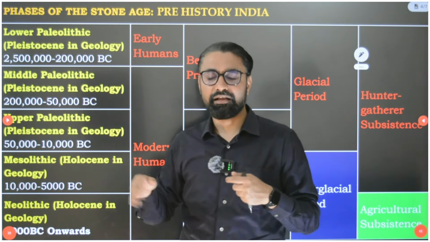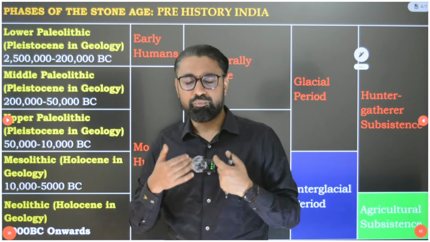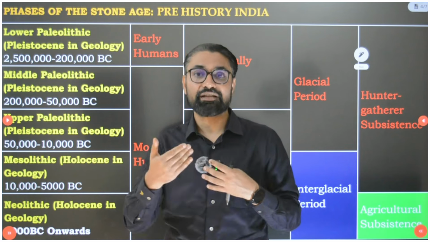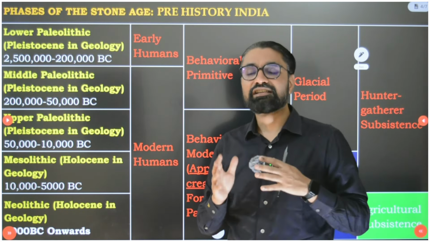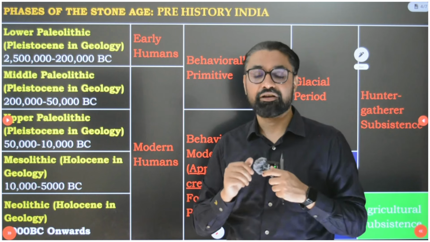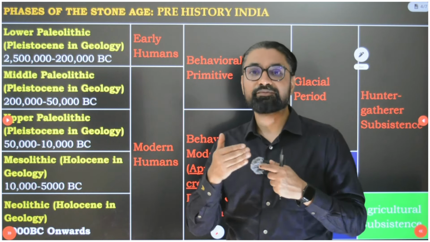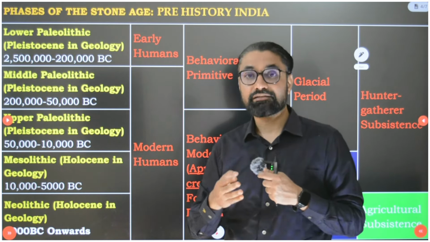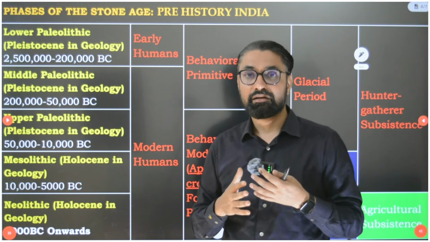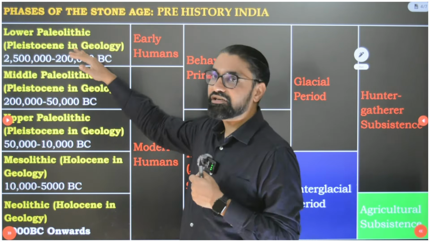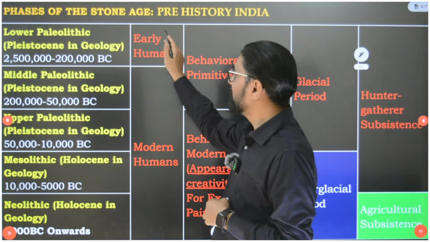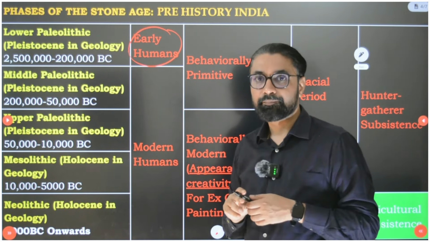Backbone becoming straight, tail became a vestigial organ, body hairs were lost, we were developing complex language, and by 2 lakh years we had developed complex language. These changes were happening, thumb was becoming flexible, so Homo species started to appear, Homo erectus, with the straight backbone, etc. When these changes were happening, this time period is marked as lower Paleolithic, known as the early humans time period.